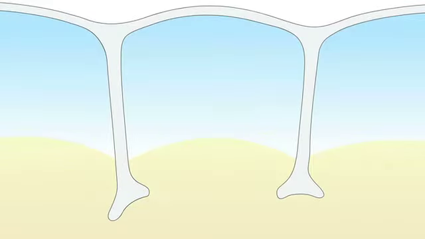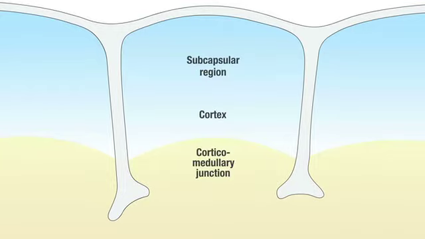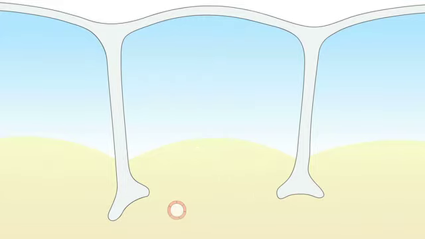T-cell development takes place within the thymus, a specialized organ where T-cell progenitors mature and differentiate. The thymus is divided into several different anatomical locations, and as thymocytes mature, they pass from one environment to another. T-cell progenitors enter the thymus through high endothelial venules and migrate to the subcapsular region, where these thymocytes start their